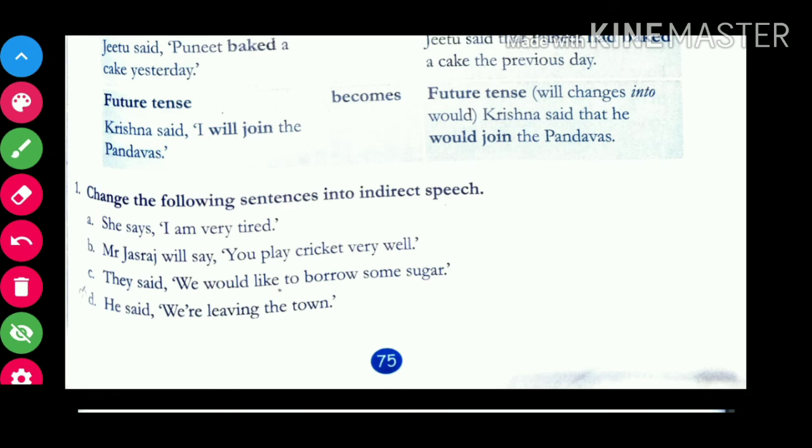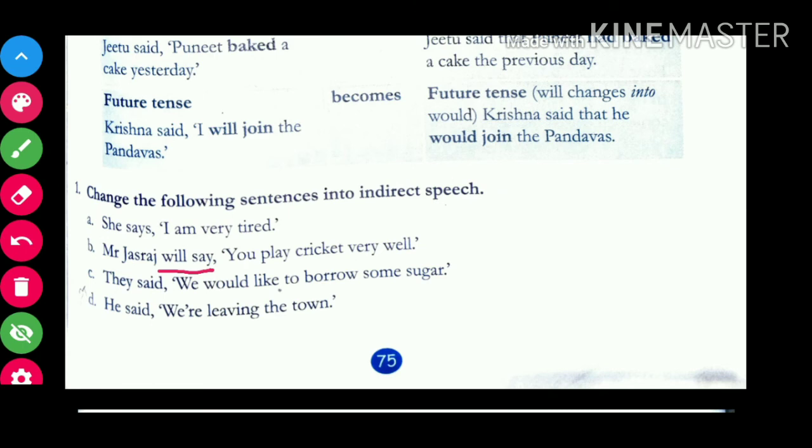Now, come to the second sentence. Mr. Jasraj will say, comma, inverted commas begin, you play cricket very well. So, over here we have reporting verb as will say. Okay, so will say, again the second rule, wherein the reporting verb is in future tense.